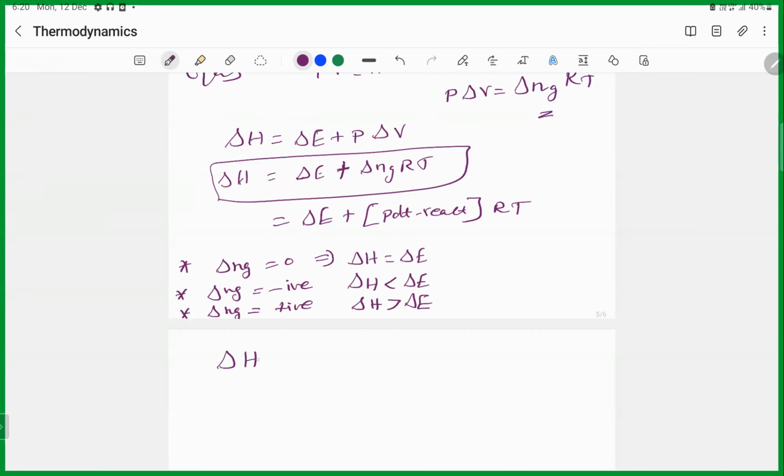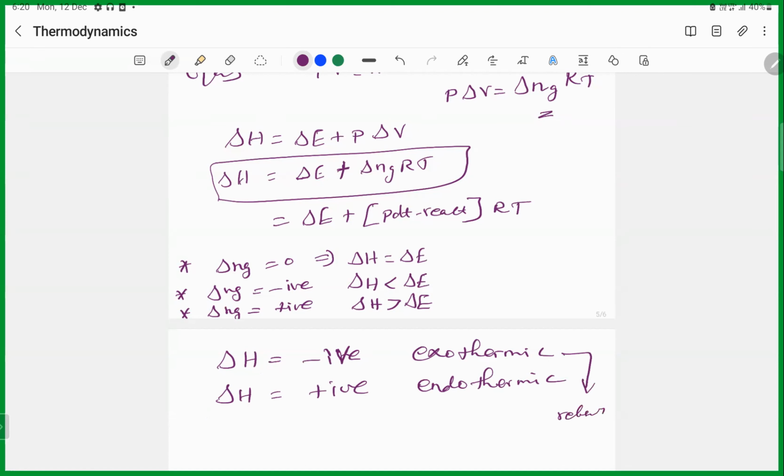When the delta H is negative, it's an exothermic reaction. When the delta H is positive, it's an endothermic reaction. That means you have to supply energy for this, and for that you have to subtract the energy, so the energy can be released. Here, energy is released. Here, you have to supply energy. Are you able to understand?